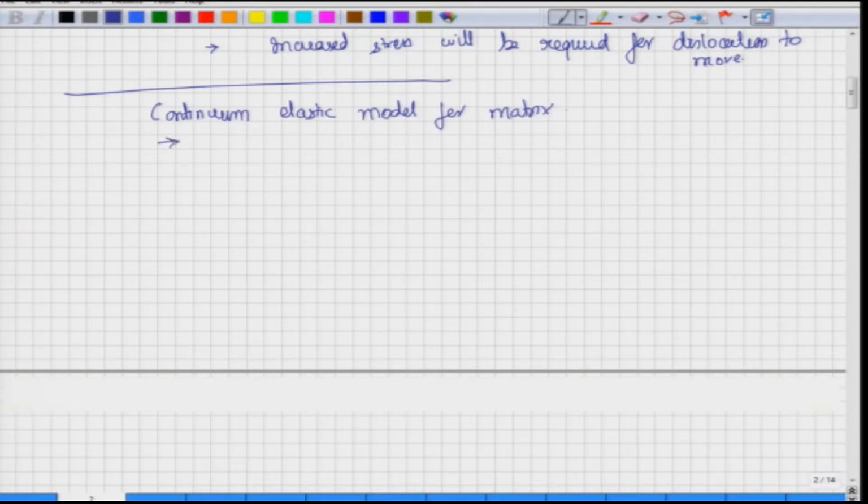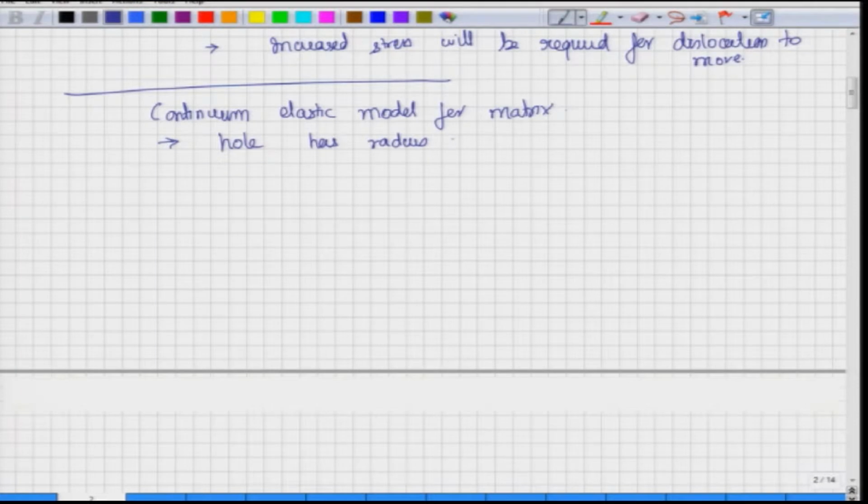Here we will assume that there is a hole and a sphere of another radius is being inserted. So, the hole has radius RA and volume VH. This is in the matrix, and if we are talking about interstitial or substitutional, either way another atom is being inserted over here, and